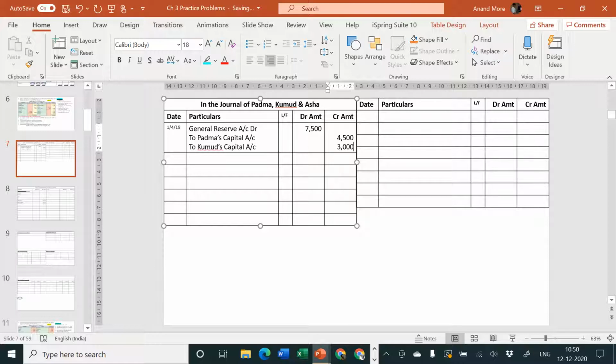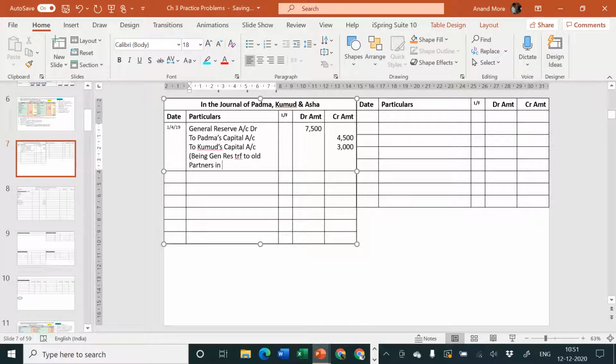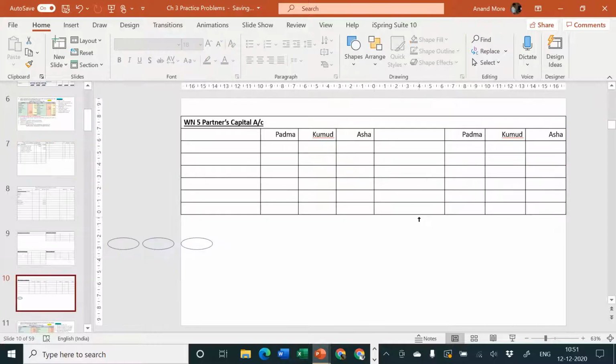Being general reserve transferred to old partners in old PSR. Okay, and let us pass the entry posting of the same.